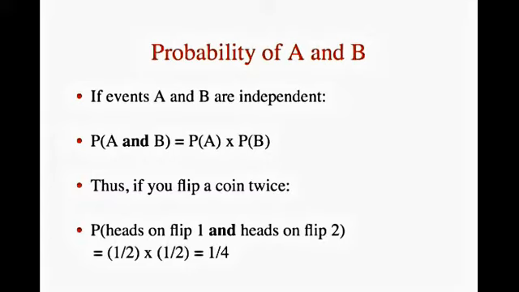If you flip a coin twice, what is the probability that it will come up heads both times? Event A is that the coin comes up heads on the first flip, and event B is that the coin comes up heads on the second flip. Since both P(A) and P(B) equal 1/2, the probability that both events occur is 1/2 times 1/2, which equals 1/4.